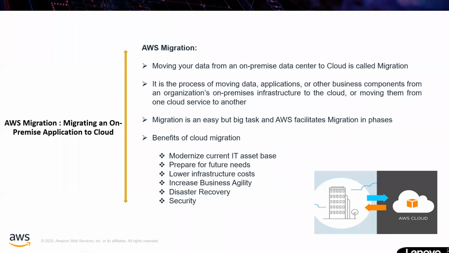But at this moment, we are going to discuss why I have to migrate from my on-premises application to the cloud. Okay, there are some benefits. One is to modernize the current IT asset base. That means I have legacy mainframe servers, but I want to run this application on the latest Visual Studio 2019. In that case, I can go with cloud migration.